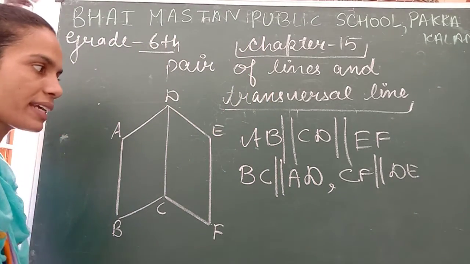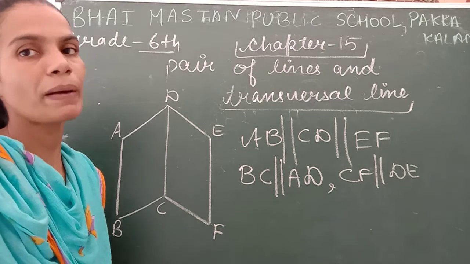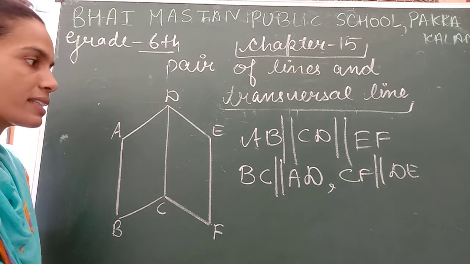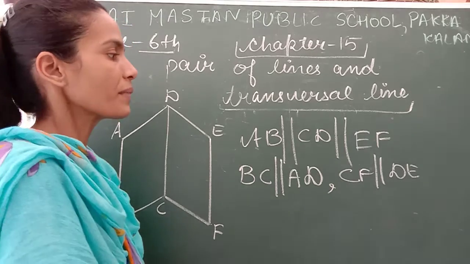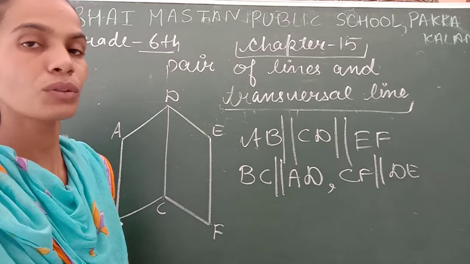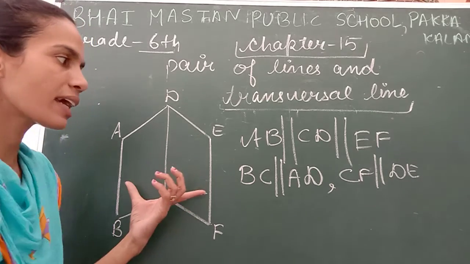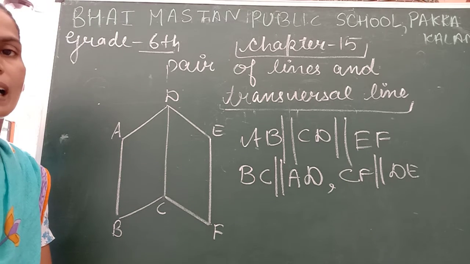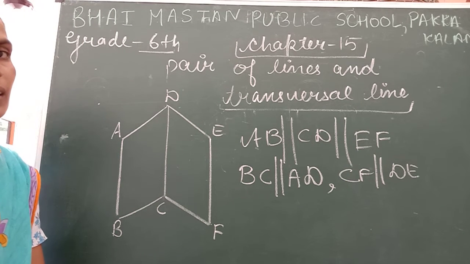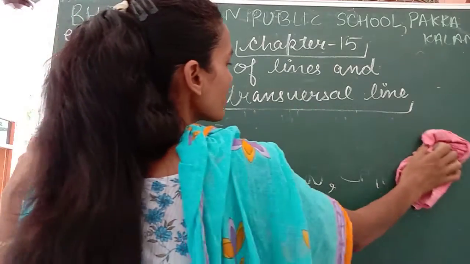Okay, so students, in one diagram we can have more pairs of parallel lines. It doesn't mean that in a triangle, for example, we have only one pair of parallel lines. No, this depends upon the diagram. So in this diagram we have 1, 2, 3 pairs of parallel lines. Is it okay? Clear?